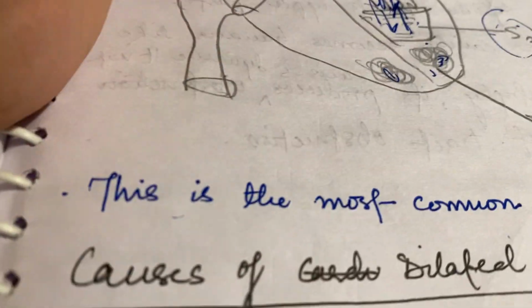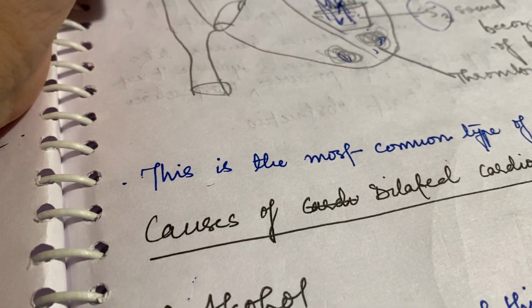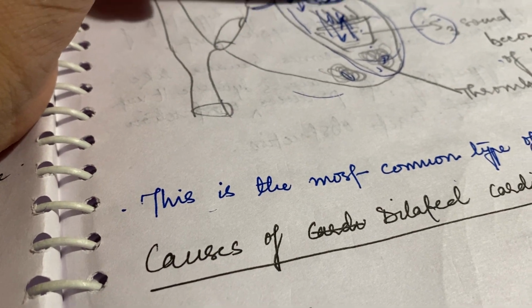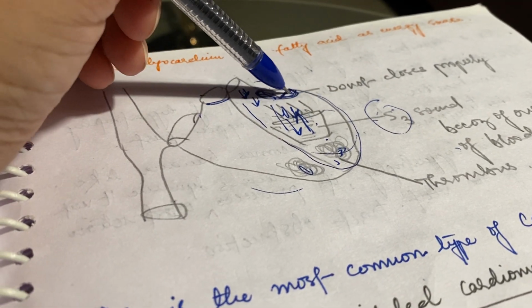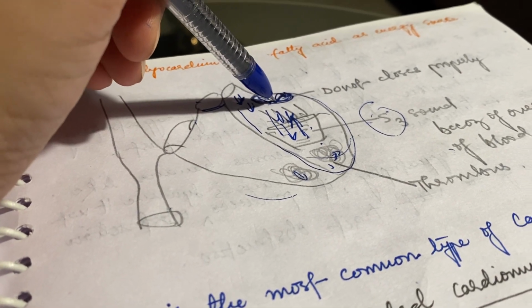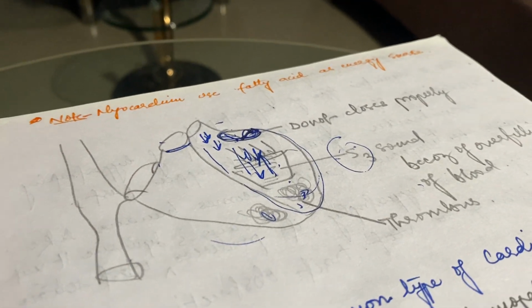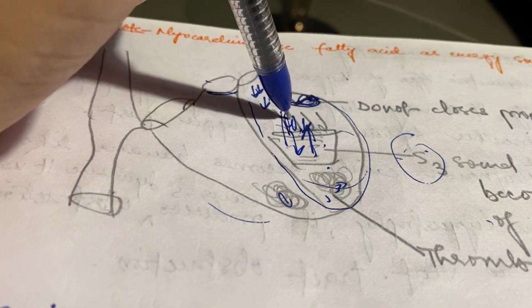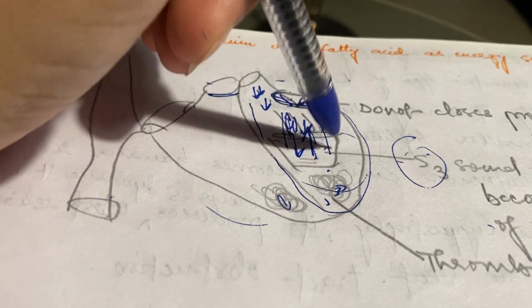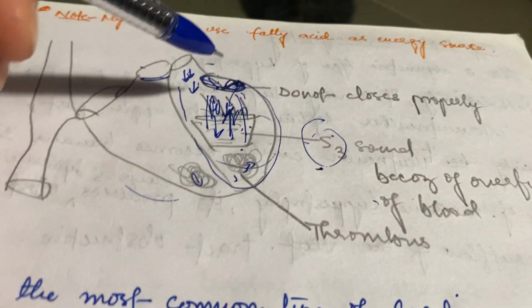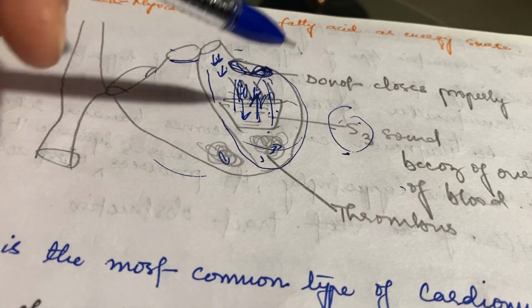Let me tell you one thing more: when both the chambers are dilated, stretching also occurs in the valves of the heart. So the leaflets can't close properly, and when leaflets can't close properly, regurgitation occurs. The blood which comes also regurgitates here. And we will hear an S3 sound. Normally we hear an S3 sound, but here it is different.